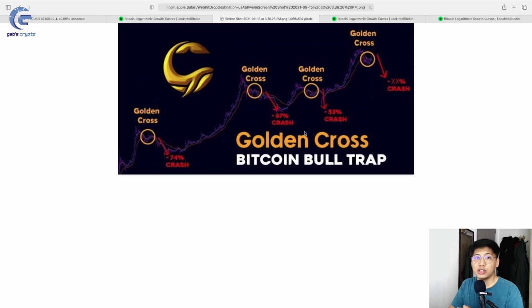The Golden Cross Bitcoin Bull Trap. Is there any truth to this notion? Stay tuned to know more.